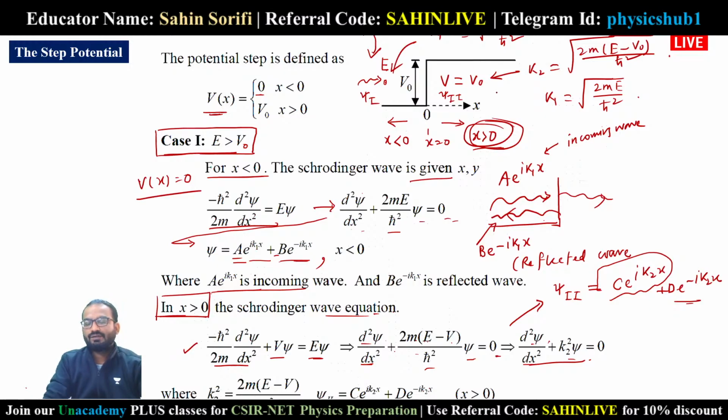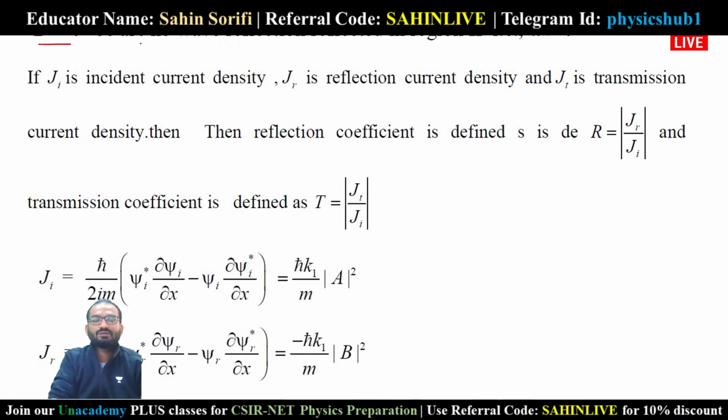But here you see there is no possibility of reflection. The wave can only go through like this. It cannot come back because there is nothing to reflect it. So D should be equal to 0, because there is no reflected wave in region 2, x greater than 0.